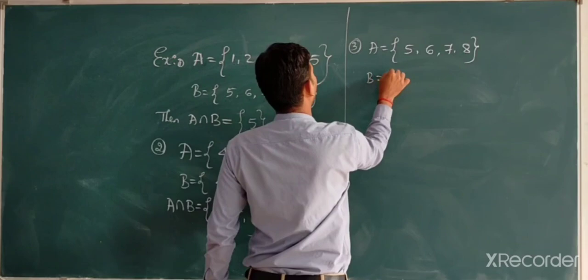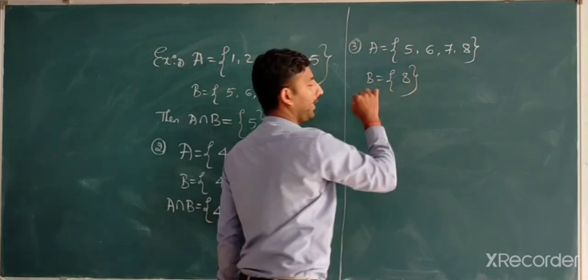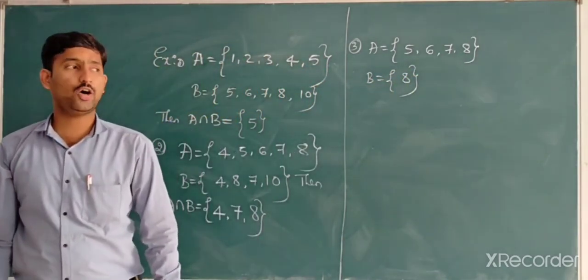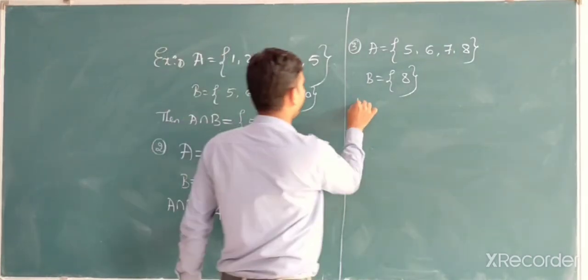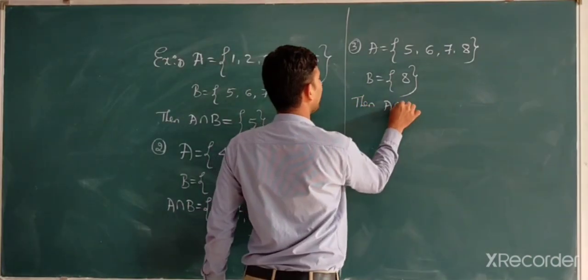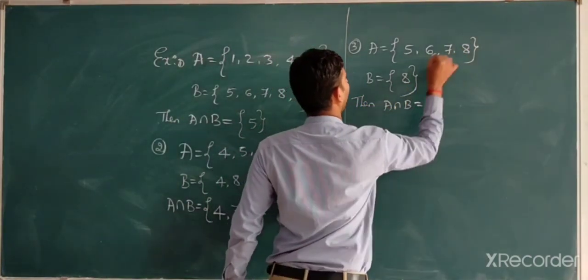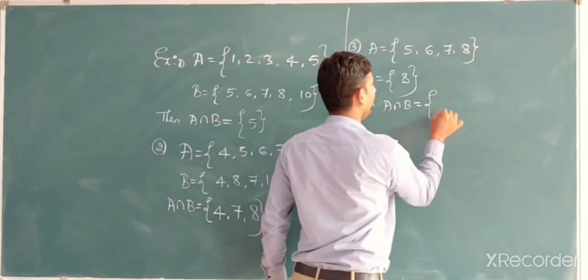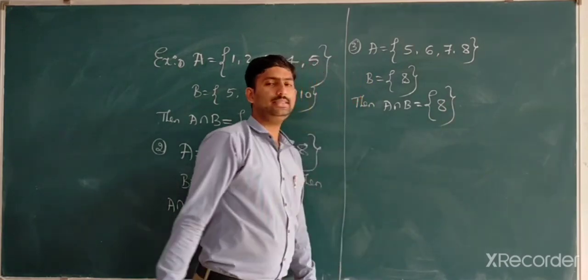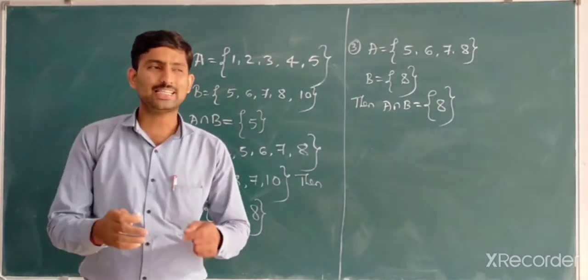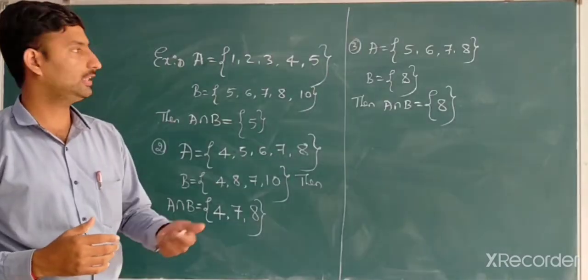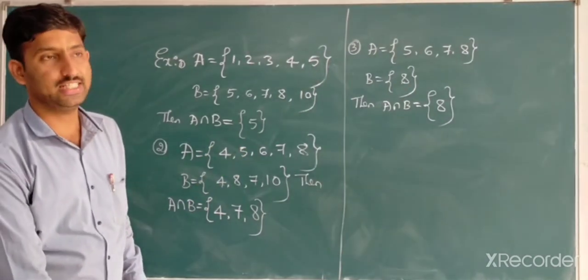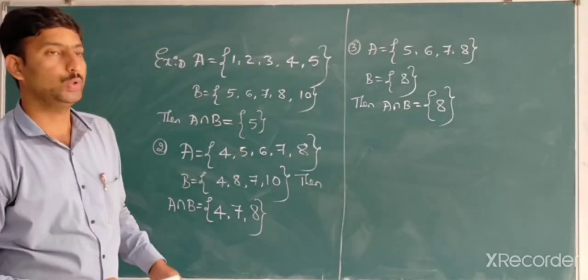After that, B is equal to 8. Correct? Then what is the intersection of A and B? A intersection B is equal to 8. Both have 8. Therefore, the common element you have to write is 8. This is one of the intersection values. It comes under the operations, which is the intersection of two sets.